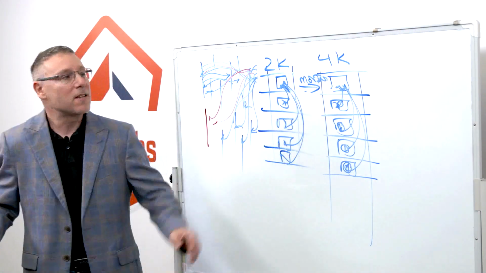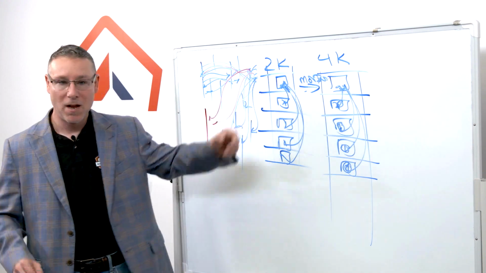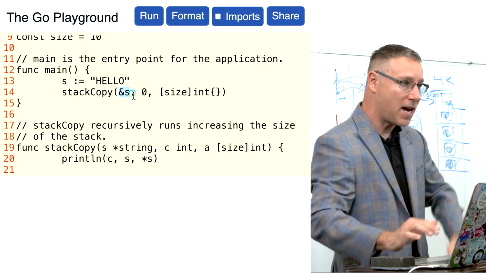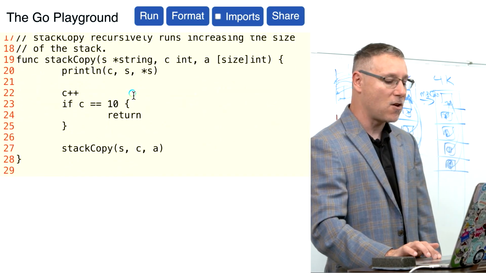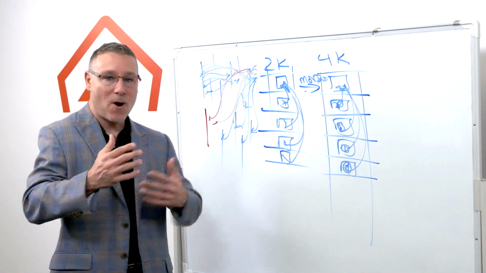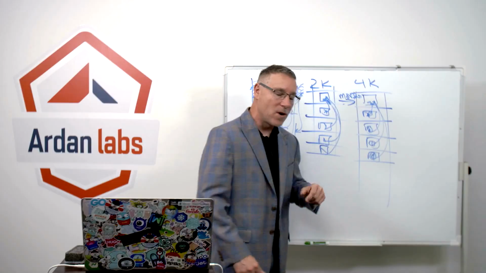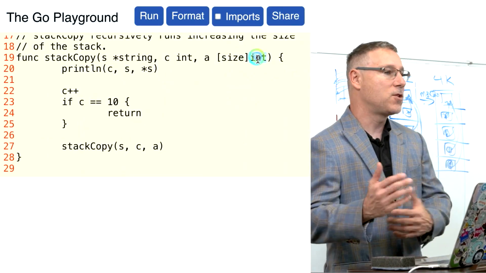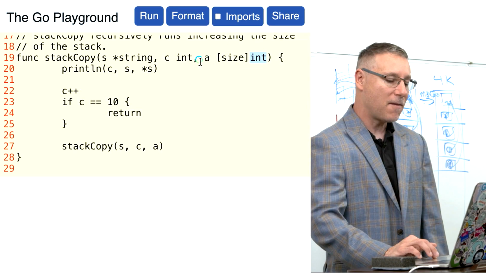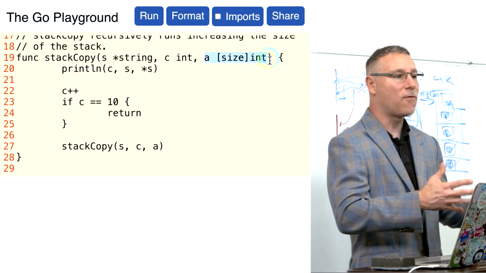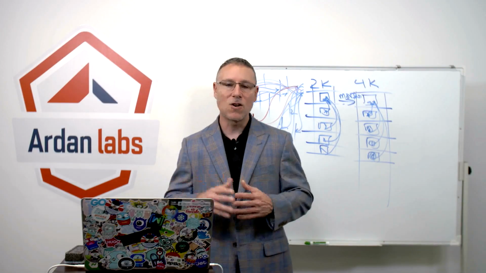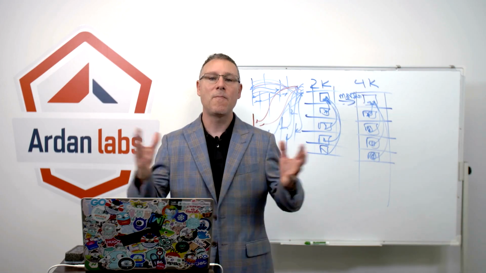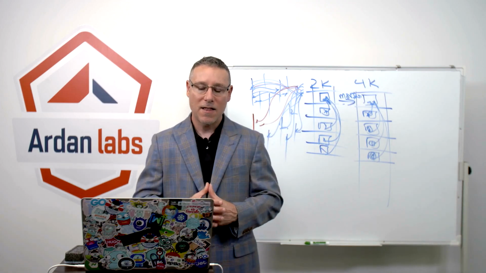So our string is going to be this value right here. That's our string. And what we're going to do is share that string down the call stack. In fact, we're going to share it down the call stack 10 times. And as part of that, we're going to end up having an array of size 10 ints, which is going to be 40 bytes here on the playground. Now, this is going to make for a very small frame. And so making 10 function calls right now with a 40-byte array is not going to be a big deal. We're not going to blow past the 2K stack size that we have.